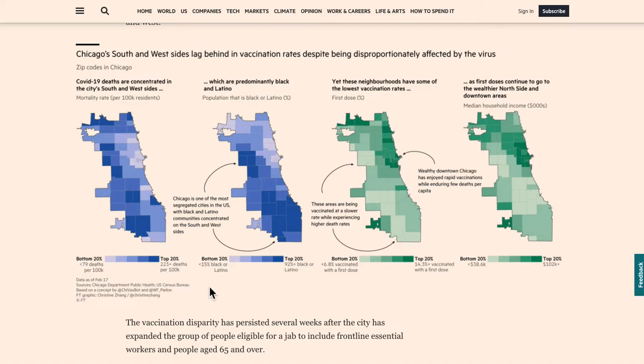Really nicely done. Now, the challenge, of course, is that when I'm trying to look at the relationship between COVID deaths here, which are concentrated on the south and west side, so down here, and the relationship with demographics, I kind of have to jump back and forth to really see that relationship. And the maps don't necessarily make that so easy to do. So one additional visualization that the Times could have considered including would be a scatter plot.